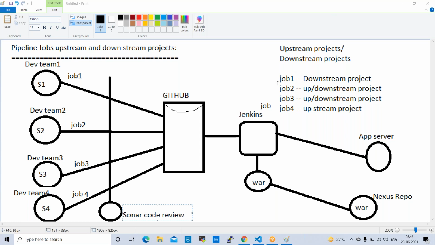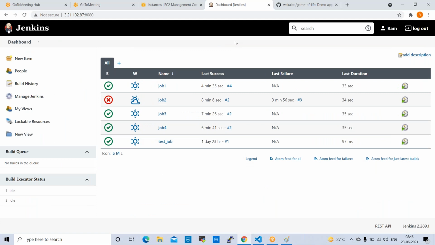Fine. Yeah, we have one more concept, which is a small concept, Jenkins backup. That also we can cover now. It will not take much time, hardly 10 minutes. Jenkins backup. So why do we require Jenkins backup?